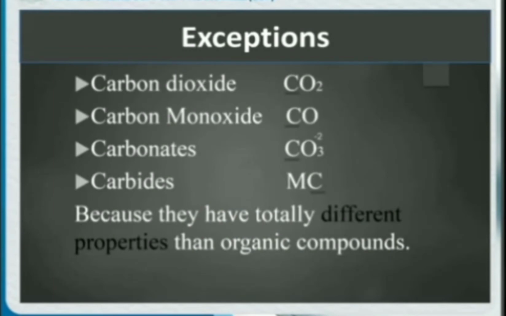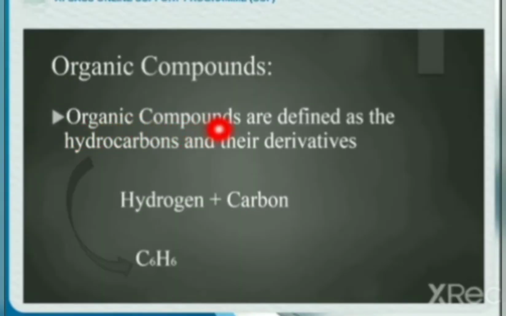Students, now I will show you compounds. Organic compounds are defined as the hydrocarbons and their derivatives. As the name shows, hydro means hydrogen, carbon means carbon. So the compounds that are only made up of hydrogen and carbon are termed as hydrocarbons. Look at the example. A compound is given. Formula is C6H6. Only carbon and hydrogen are involved in it. So it is termed as a hydrocarbon.